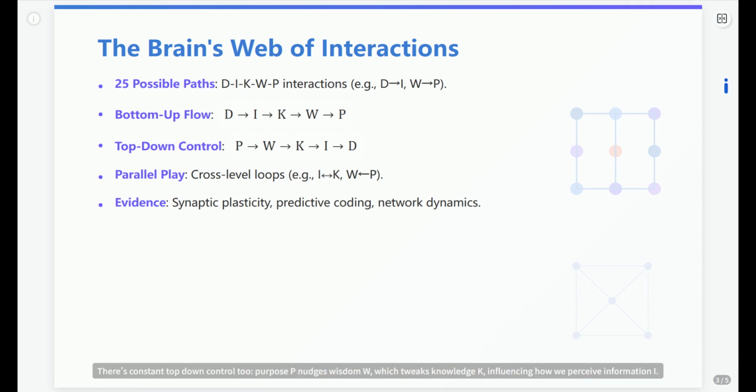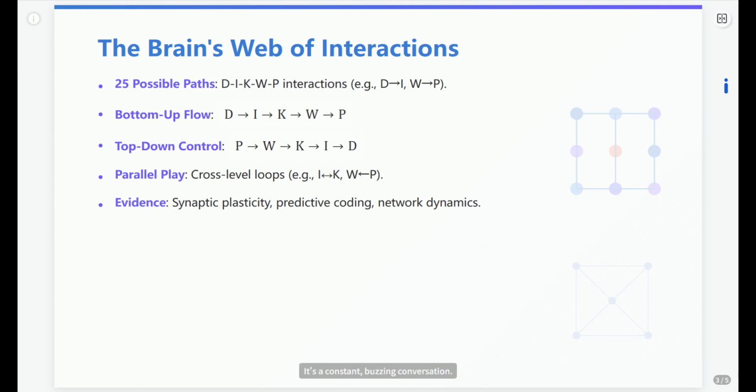There's constant top-down control too. Purpose P nudges wisdom W, which tweaks knowledge K, influencing how we perceive information I. And don't forget the parallel action, direct loops like I talking to K or W, feeding back to P. This isn't just theory. It's reflected in synaptic plasticity, predictive coding, the whole shebang of brain network dynamics. It's a constant, buzzing conversation.